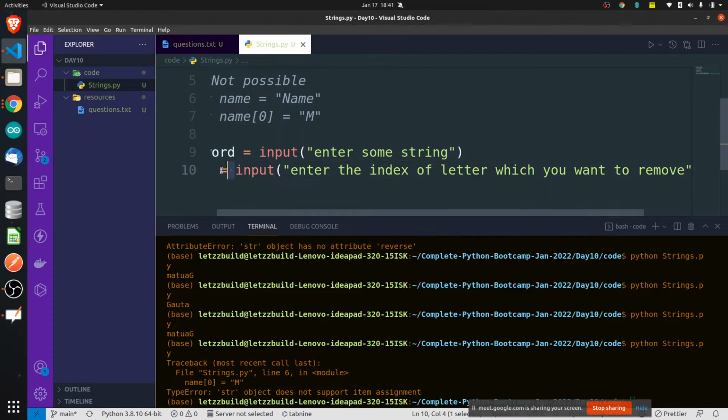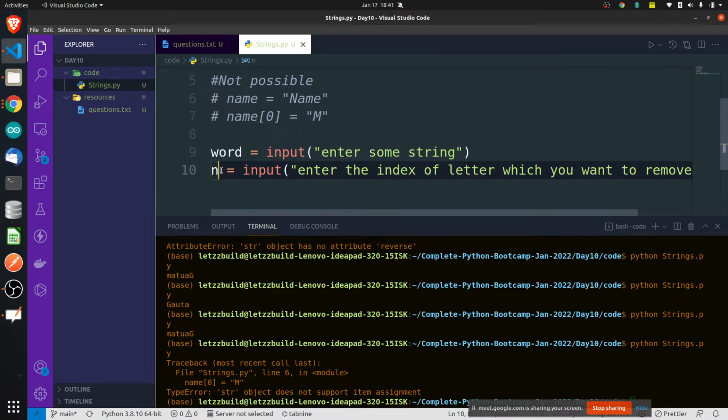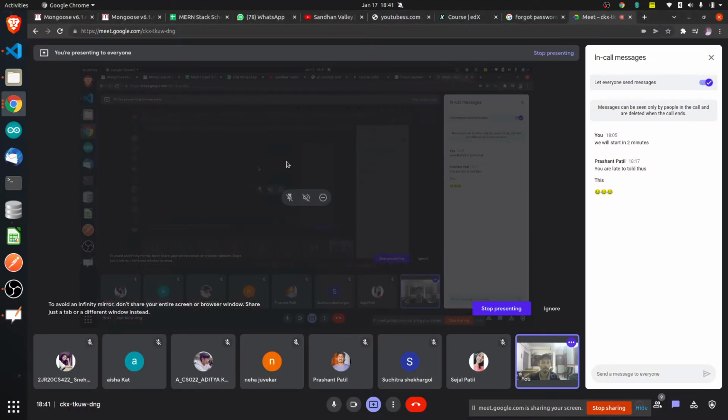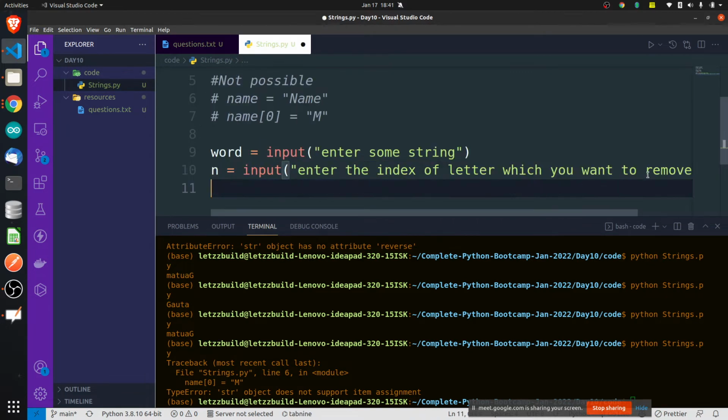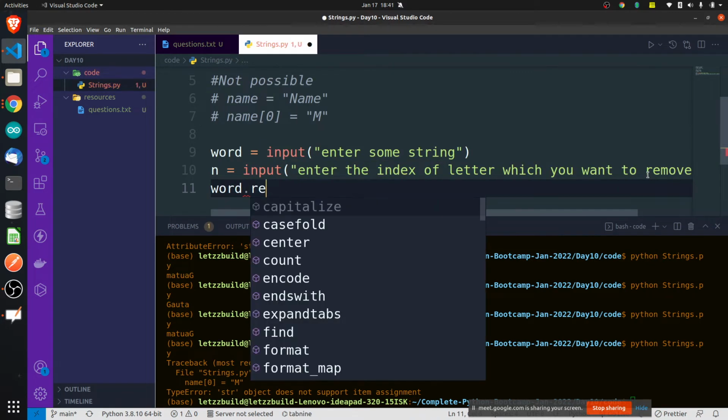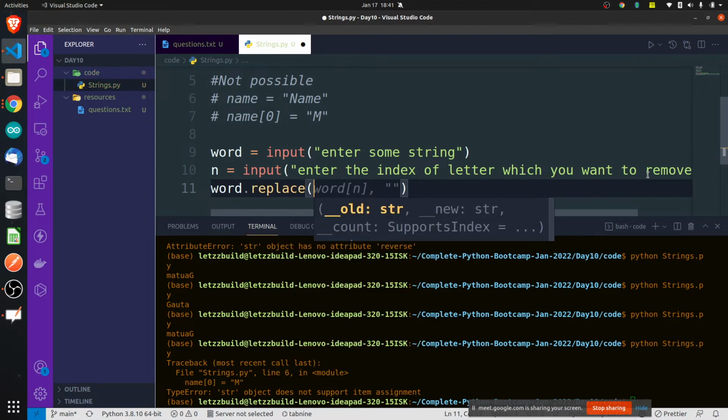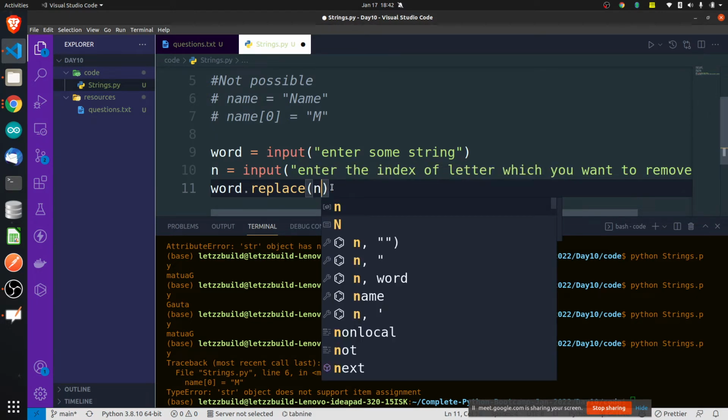If you cannot substitute in the original string, what you can do is create a new string. Very simple. If you cannot substitute or reassign something in that particular string itself, create a new string. So actually there is a method, string dot replace, where you write what you want to replace and what you want to replace it with. You want to replace n, that is the index.